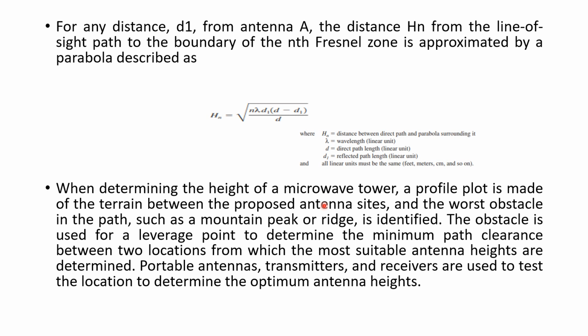in which area we are going to place our link, where we are placing the transmitting and receiving antenna, that is, a profile plot is made, and we will take note of the worst obstacle in the path, such as a mountain peak. This obstacle is used as a reference point to determine what will be the minimum path clearance required. At least the first Fresnel zone must be free of all the obstructions. So depending upon that only we can choose the suitable antenna heights.